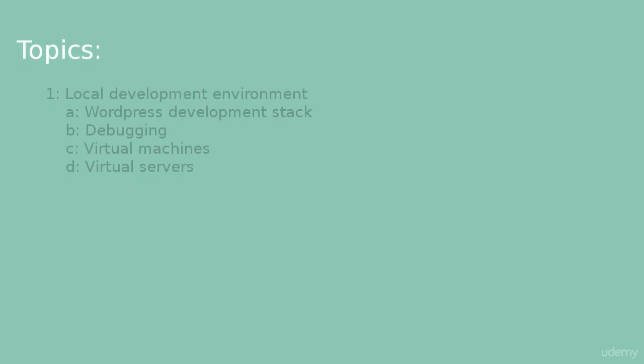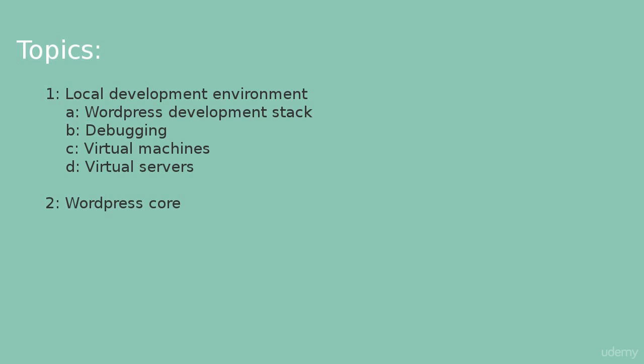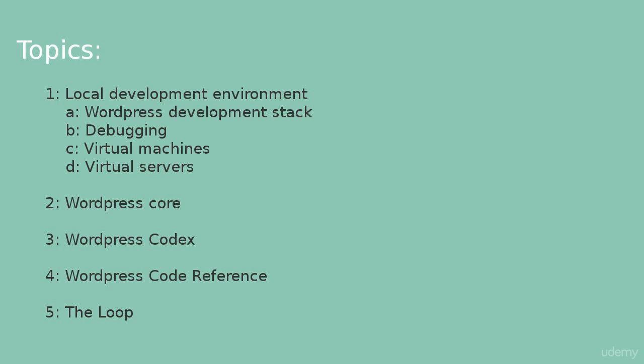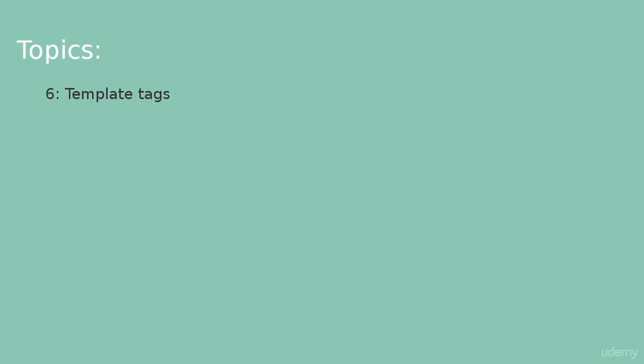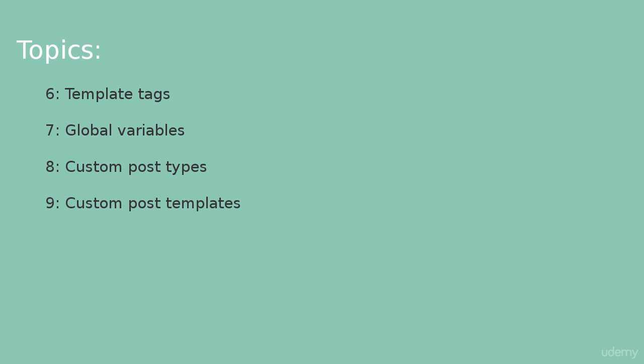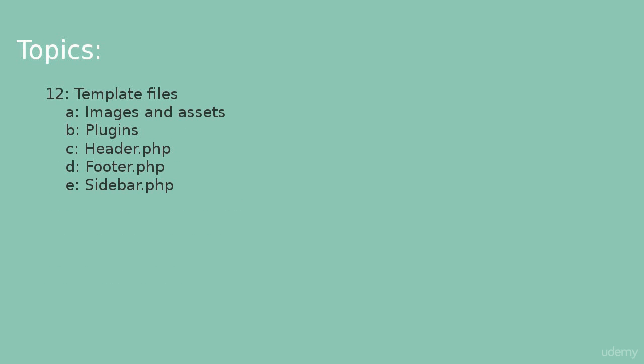1. Local development environment, including WordPress development stack, debugging, virtual machines, virtual servers. 2. WordPress core. 3. WordPress codex. 4. WordPress code reference. 5. The loop. 6. Template tags. 7. Global variables. 8. Custom post types. 9. Custom post templates. 10. WordPress taxonomies. 11. Theme installer. 12. Template files,